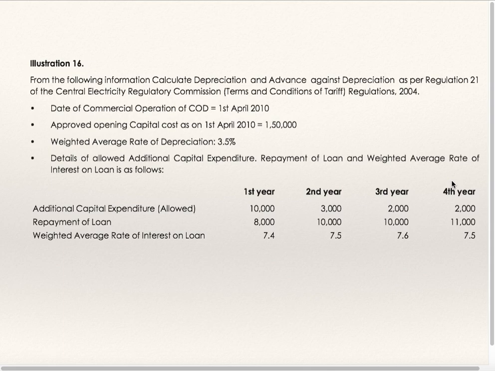Years 1, 2, 3 and 4, so 4 years of information. Additional capital expenditure is given. Repayment of loan for all the 4 years is given, and weighted average rate of interest on loan is given. You don't have to bother about the weighted average interest on loan. We will just consider the weighted average rate of depreciation, because you are supposed to find out depreciation and advanced against depreciation.